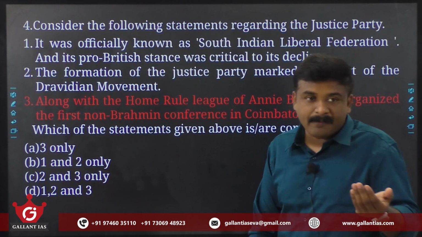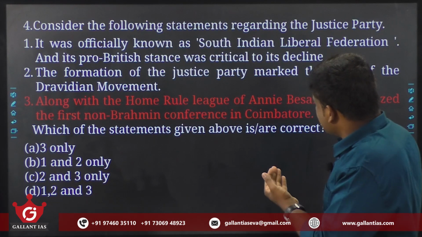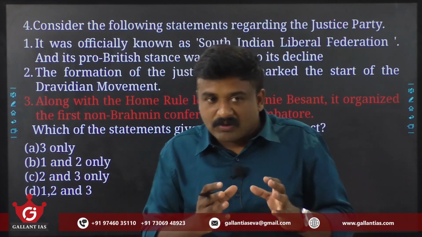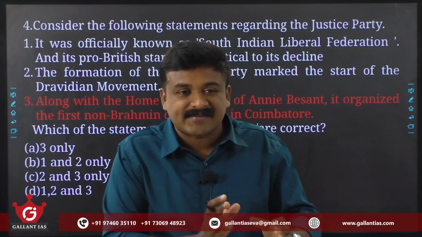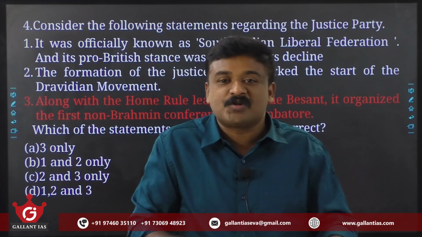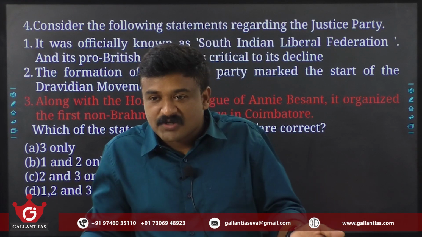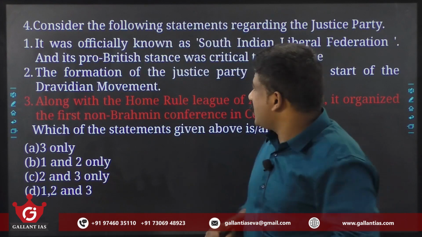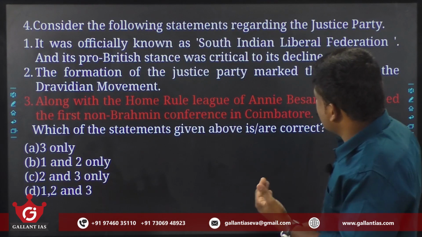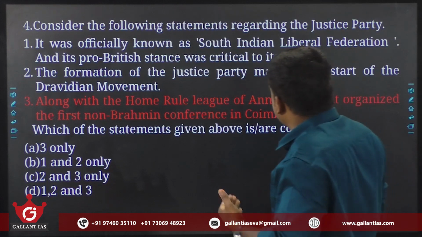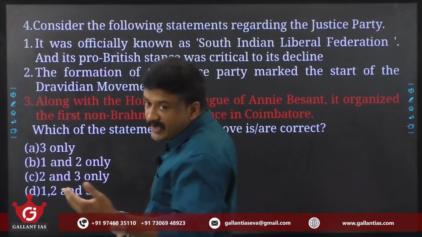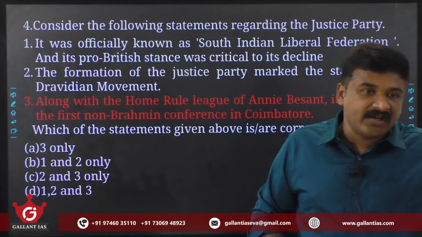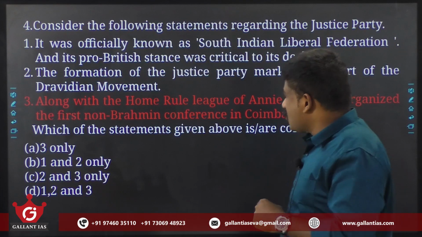It was an anti-Brahmin movement. One of the methods of this Justice Party was extension of loyalty to the British to get more reservation and representation. That itself is a reason for its declining popularity in the later stage. So the first statement is correct. Formation of the Justice Party marked the start of the Dravidian movement. There is a movement in the south which is the Dravidian movement. We already learned about that. So that is also true.